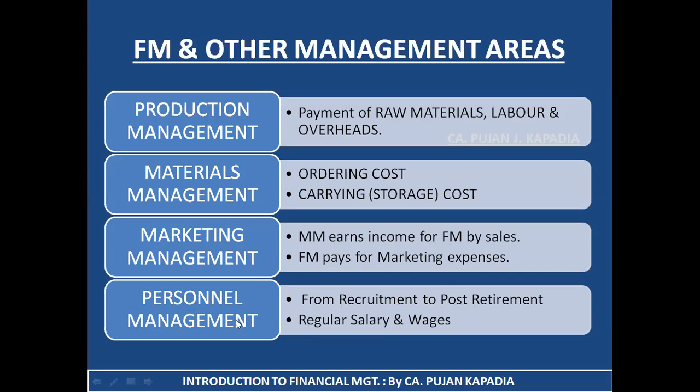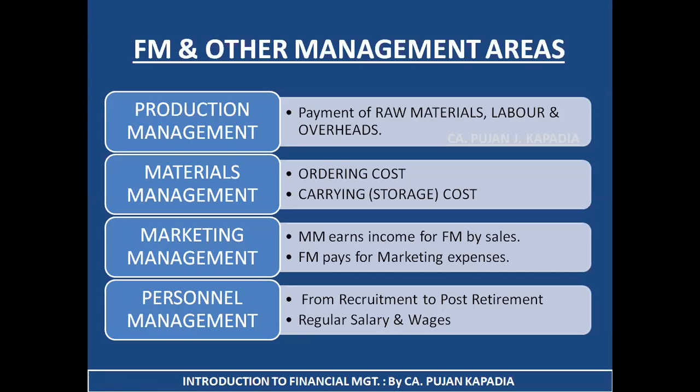Last is personnel management. You can say it is human resource management, from recruitment, selection, training to post-retirement activities. In each and everything, companies are required to spend something. In order to spend this amount, the amount is provided by the financial management. They need to pay regular salary and wages to their employees and workers. Again, they require money. From where is the money going to come? It is going to come from the financial management. In short, we have understood that all the branches and areas of management are related directly or indirectly with financial management.